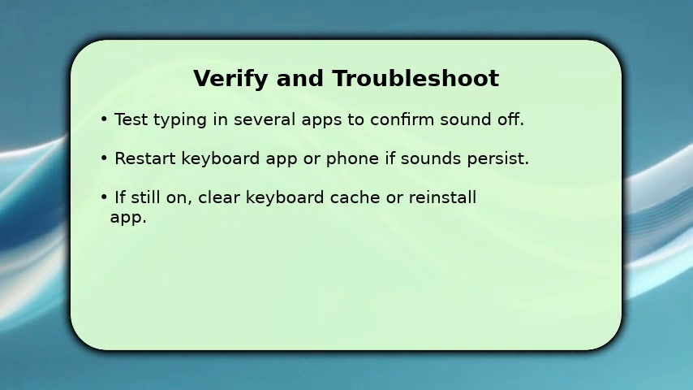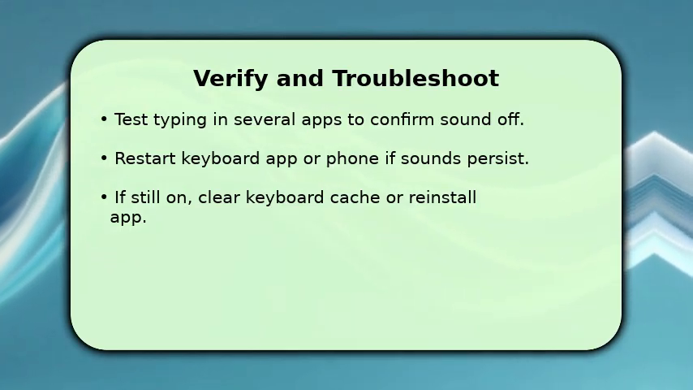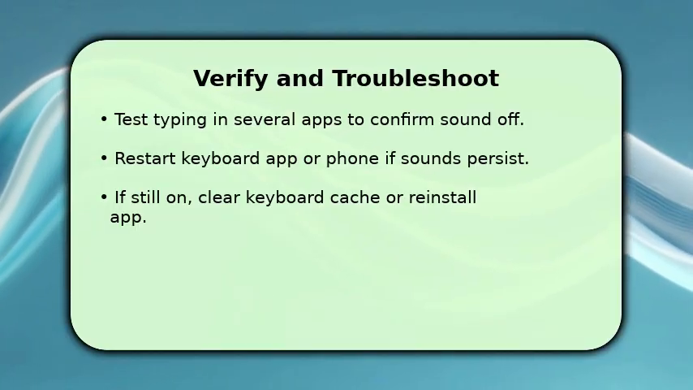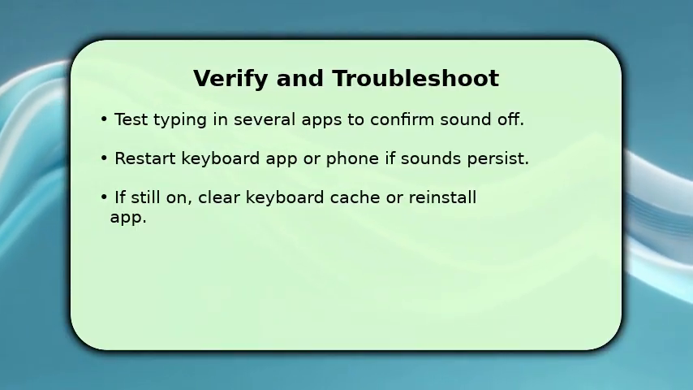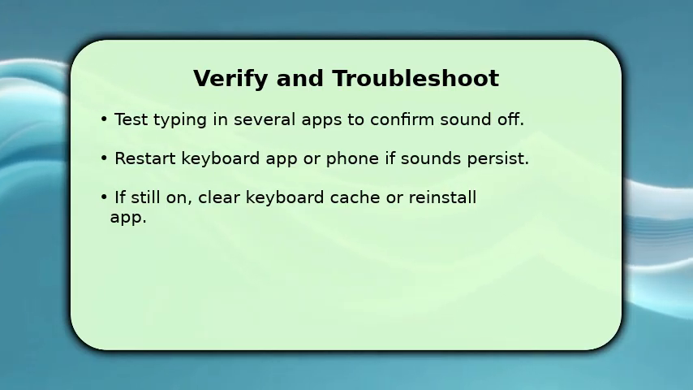If you still hear clicks, force stop the keyboard app or restart the phone. That refreshes settings. Make sure any accessibility or third-party sound apps aren't re-enabling tones. As a last resort, clear the keyboard app cache or reinstall it to reset options.